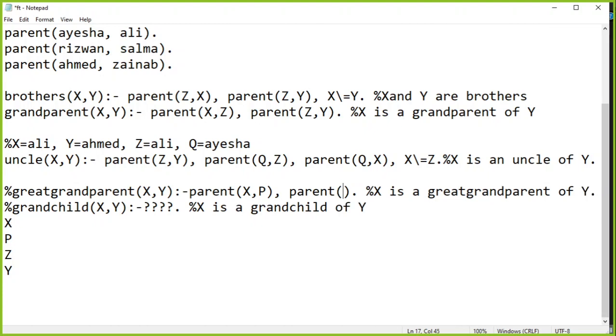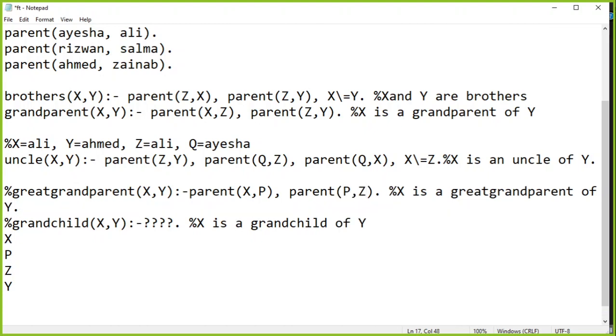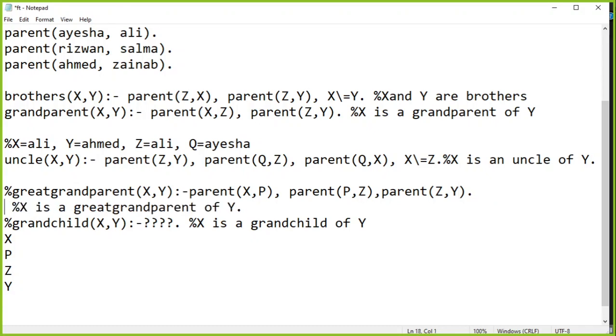Now these are two independent variables, P and Z, that whoever X is parent of, that person should be a parent of someone. अभी तक की बात ऐसा है कि कुछ भी ट्रू हो सकता है, but now we are putting a restriction that someone who is a child of P should be the parent of your Y. Now in that scenario we will see that X is a great grandparent of Y, right?